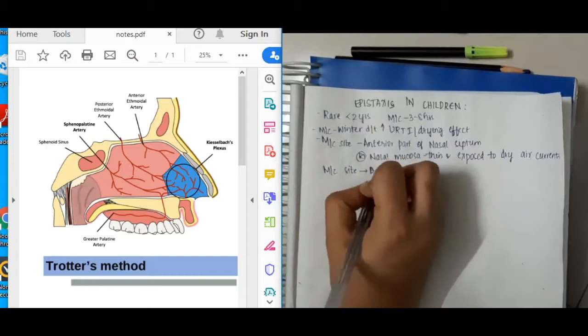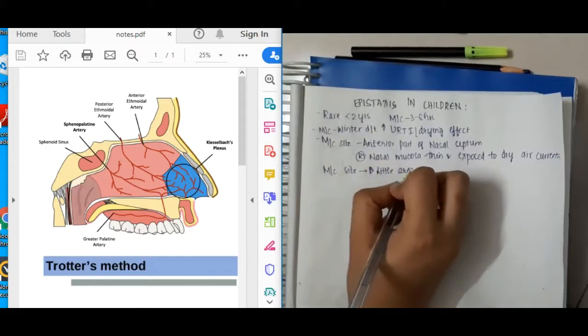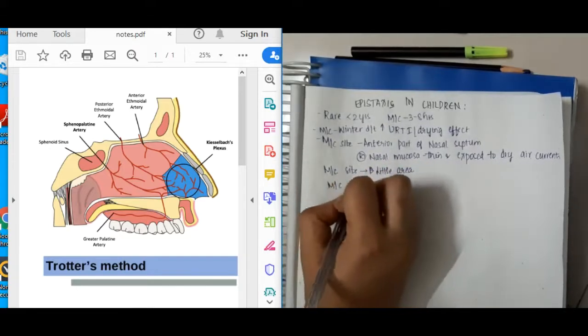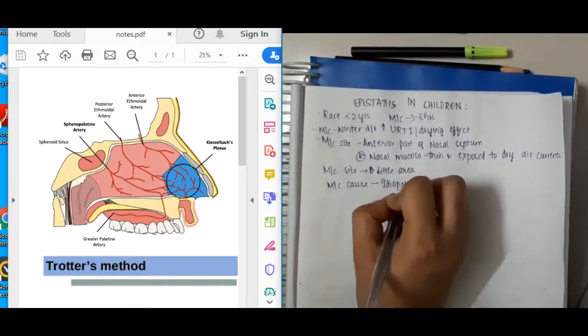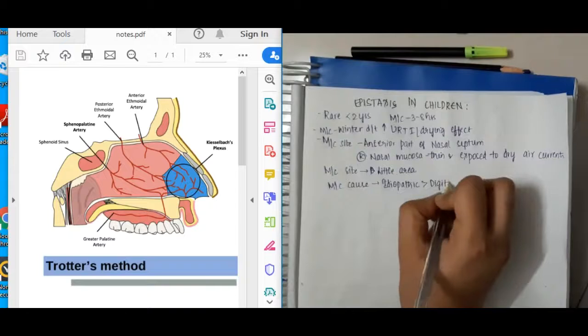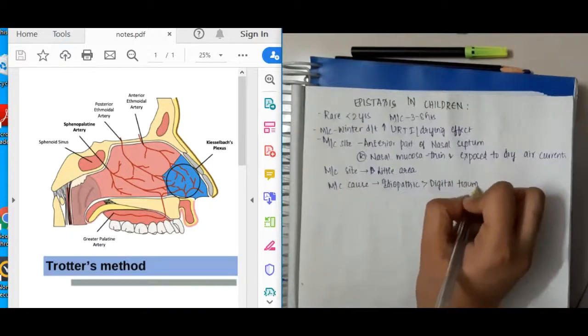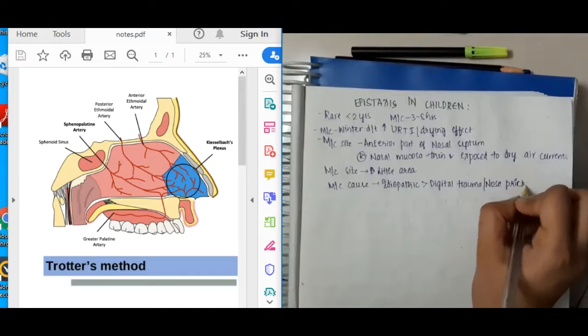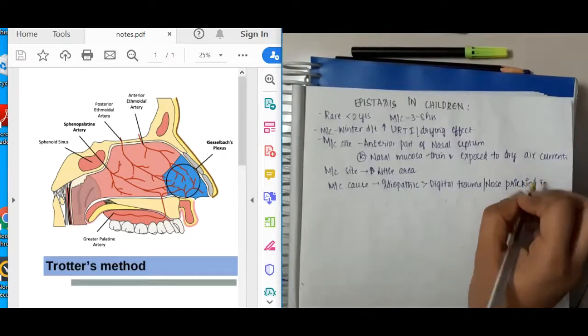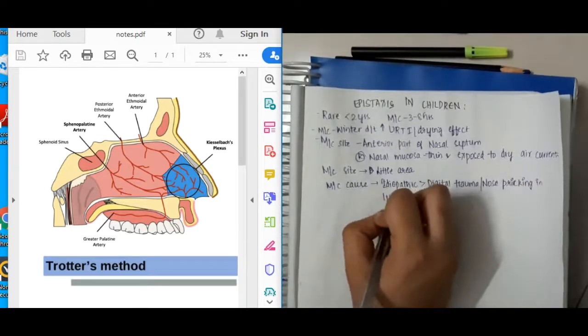So the most common site is the anterior part of the nasal septum, Little's area. What is the most common cause? The most common cause is idiopathic, followed by digital trauma or nose pricking in Little's area due to crusting.